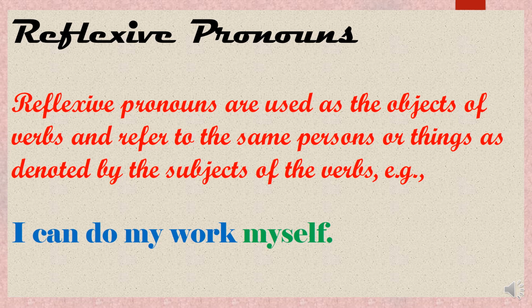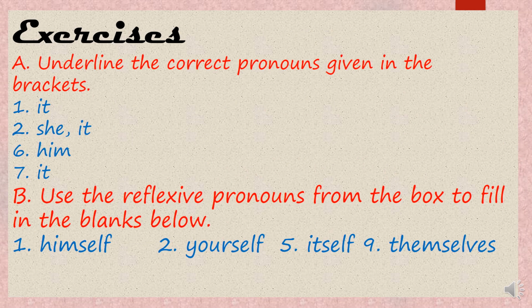Now we will do the exercise A and B from your book, and I will explain some of the sentences and you will do the rest of the sentences on your own. Got it? Now we will see the sentences. See the first exercise, the exercise A. Underline the correct pronouns given in the sentences. So a few sentences are given in the exercise. You have to underline which pronoun you will use in the sentence. You will just put a tick in the book.